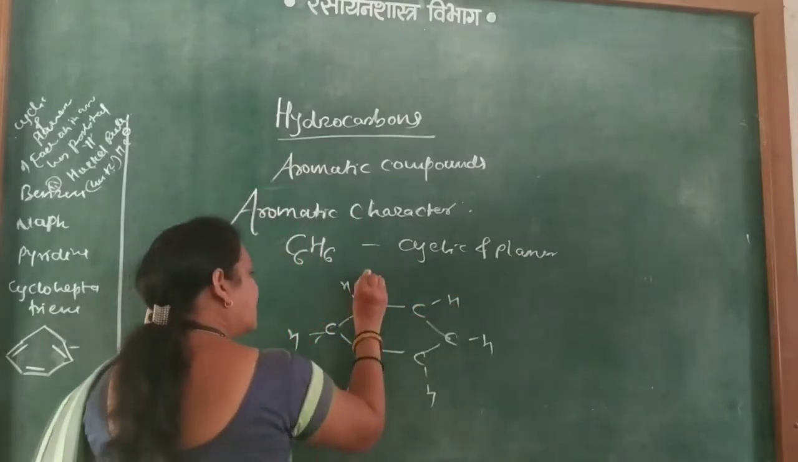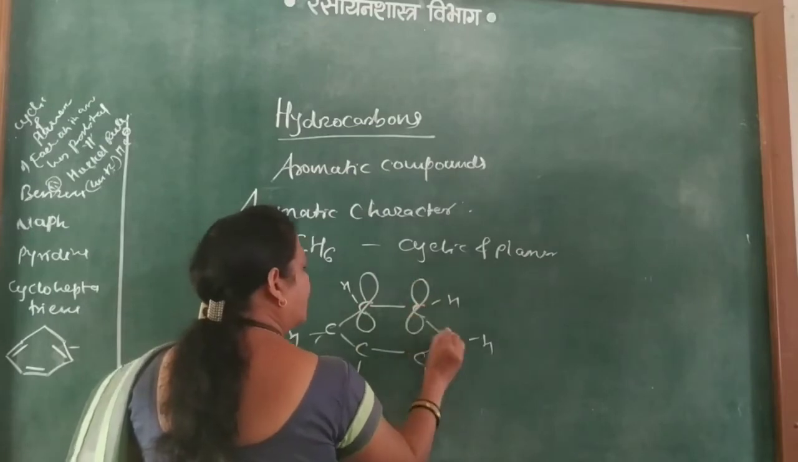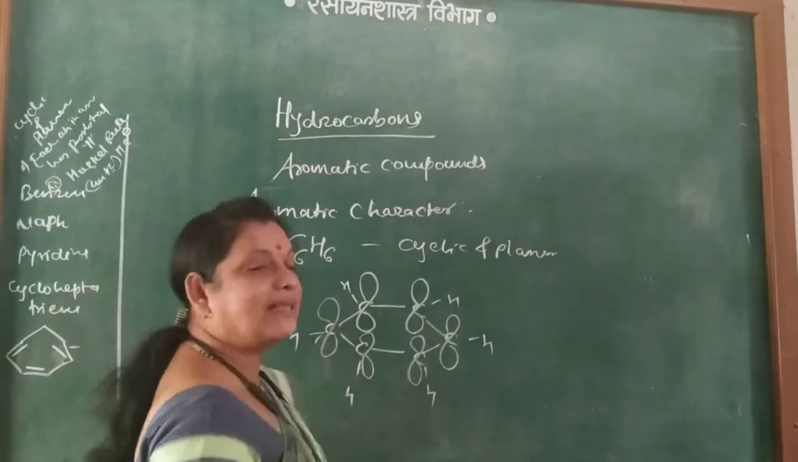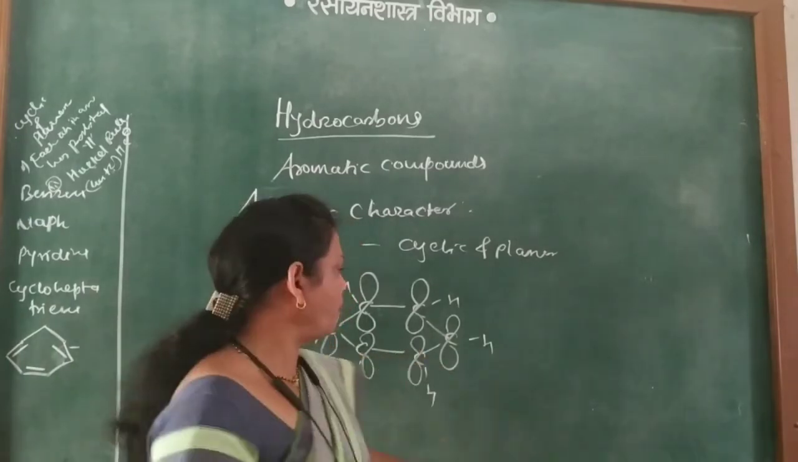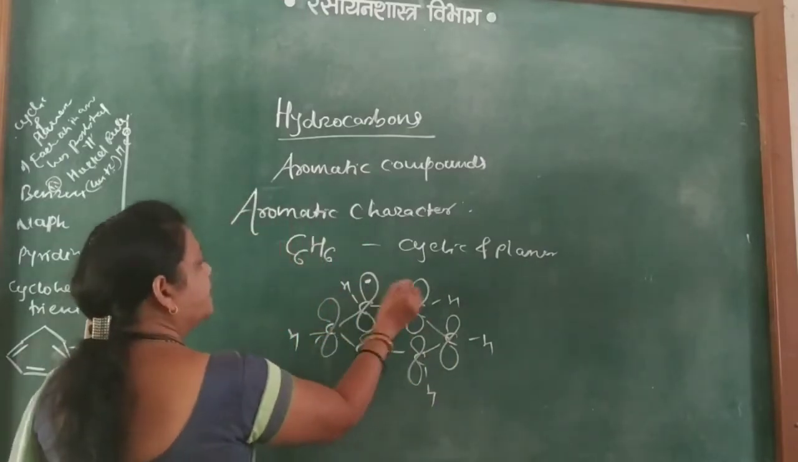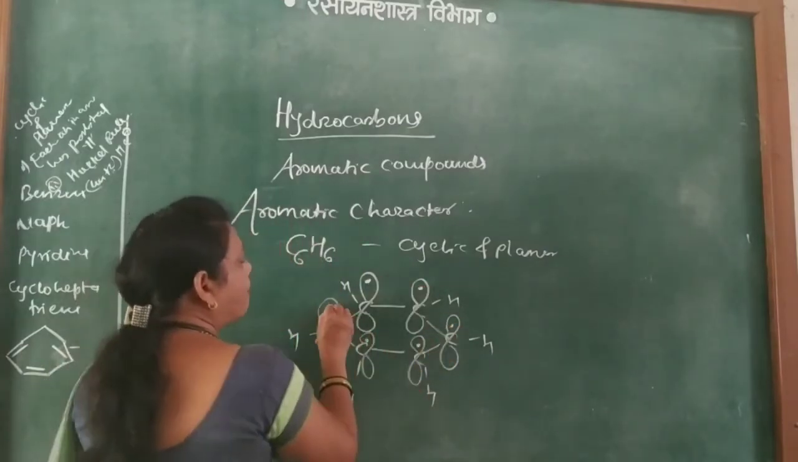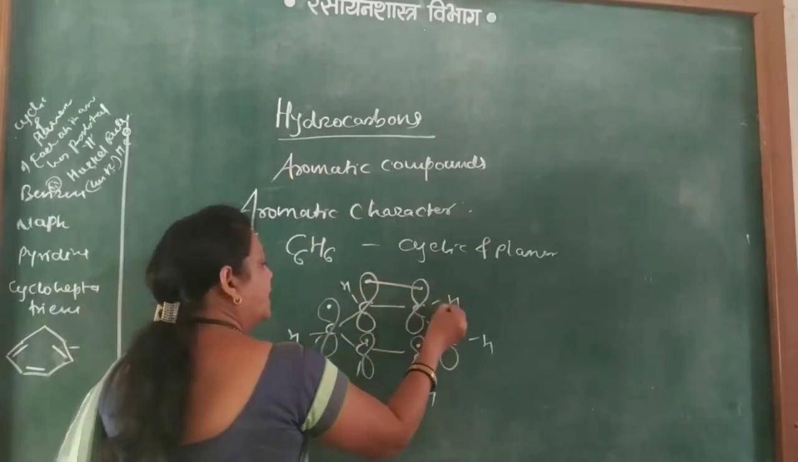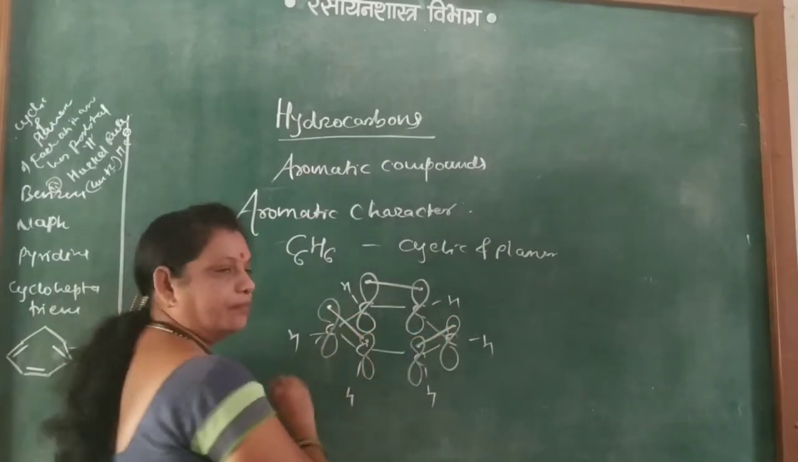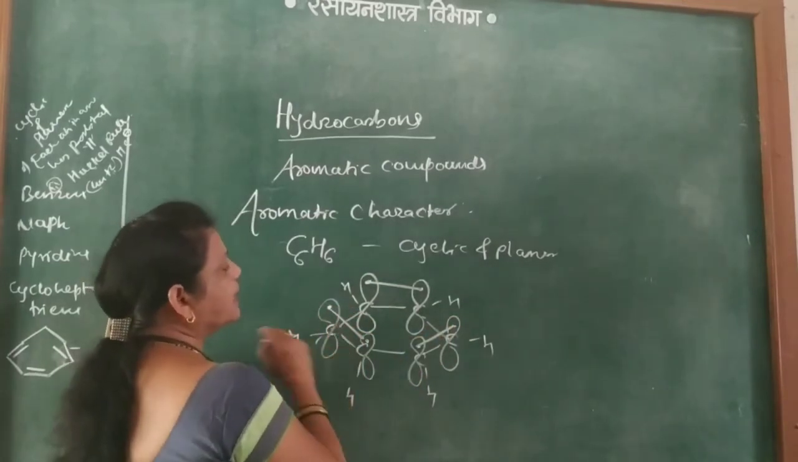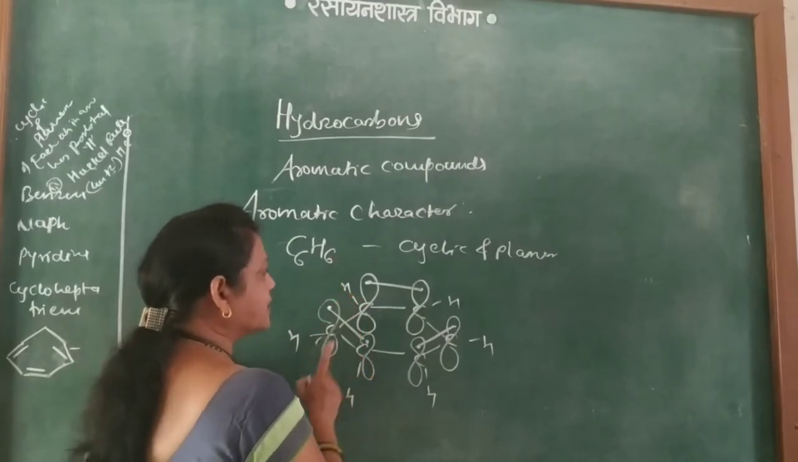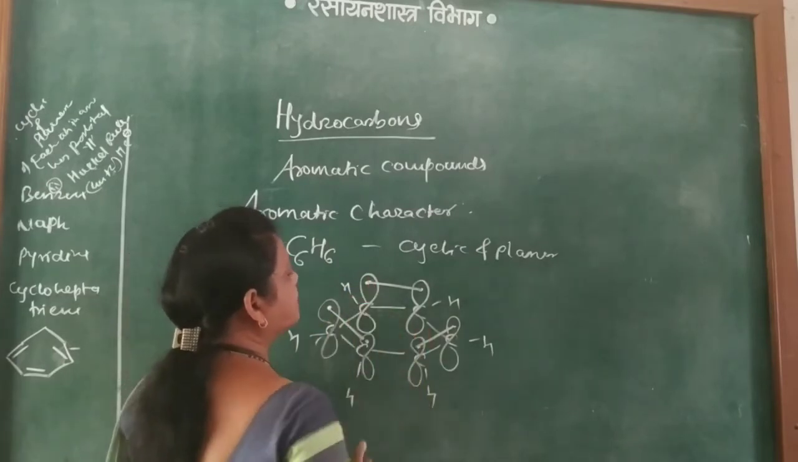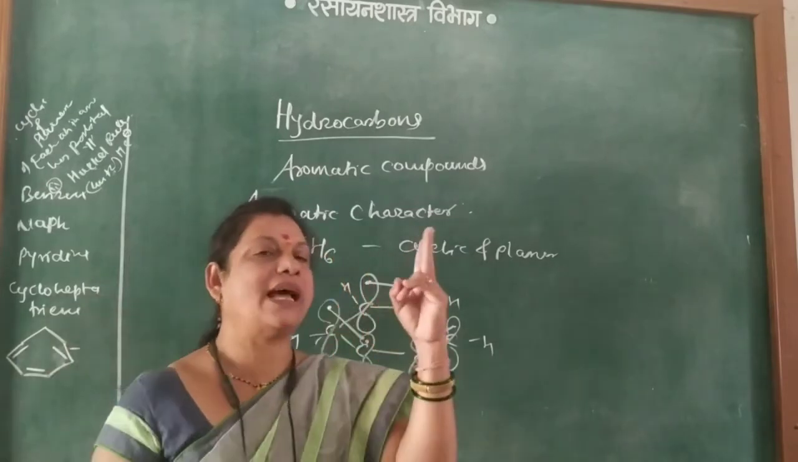Each carbon atom contains a p orbital, in this way. Each atom in the cyclic compound must contain a p orbital, and these p orbitals are parallel to each other, and because of that overlapping is possible. These two conditions, cyclic and planar, and parallel p orbitals, are satisfied.